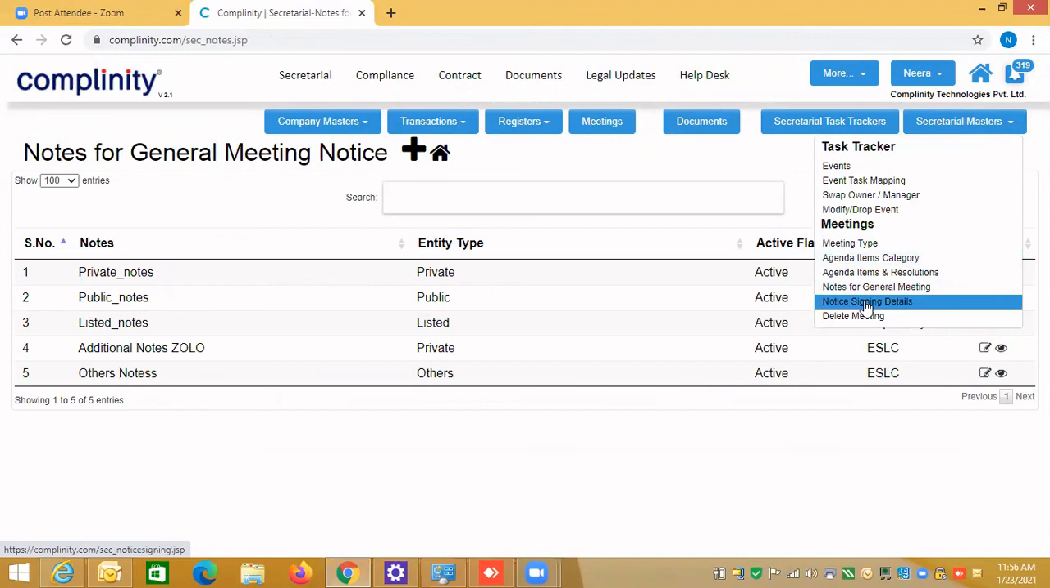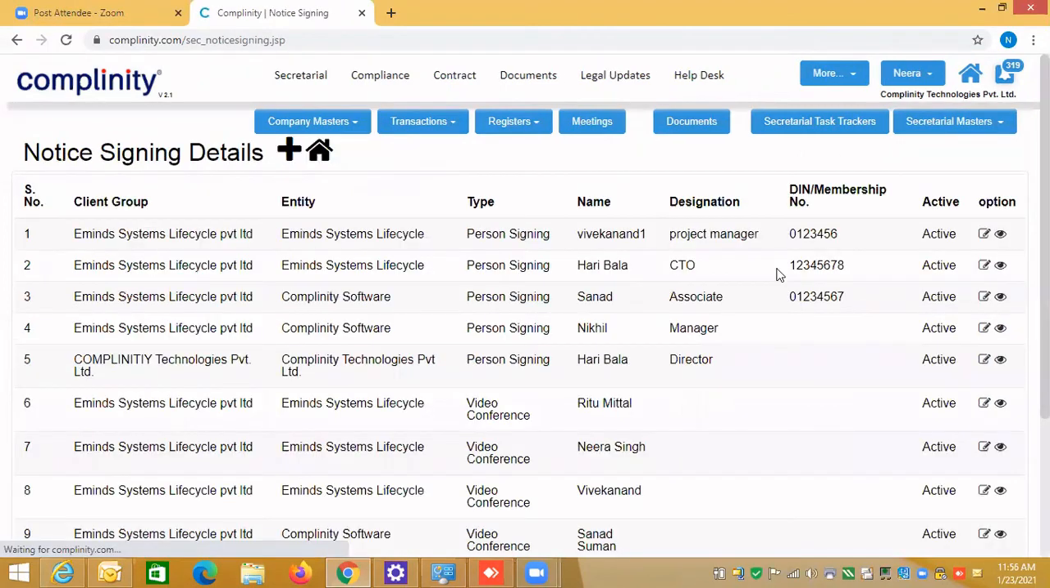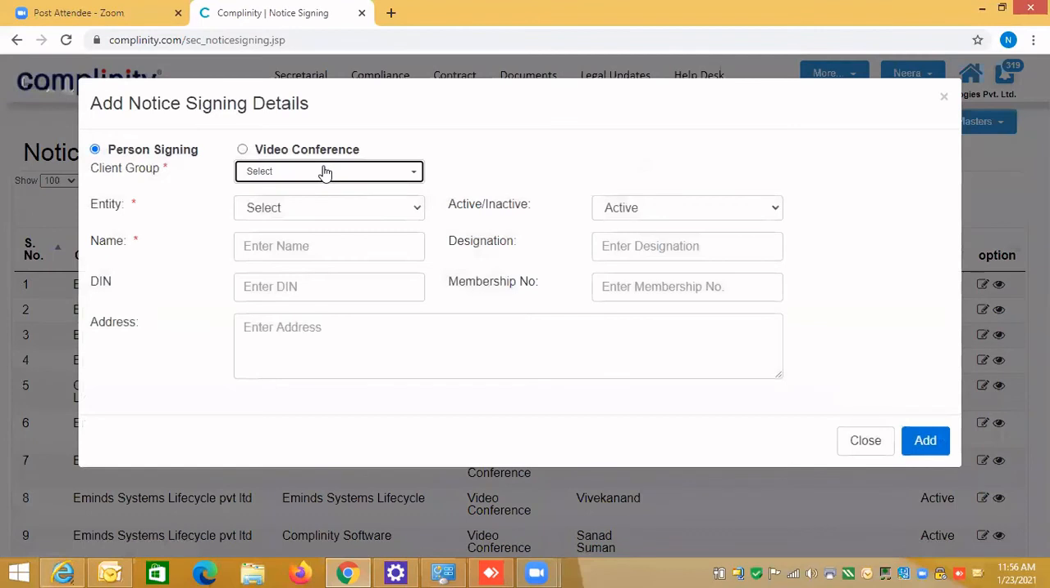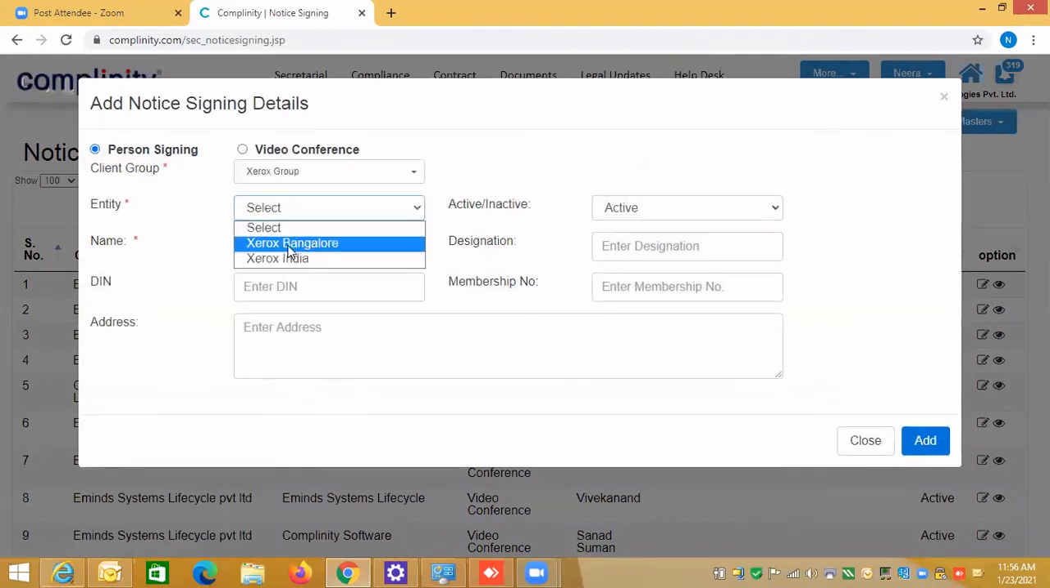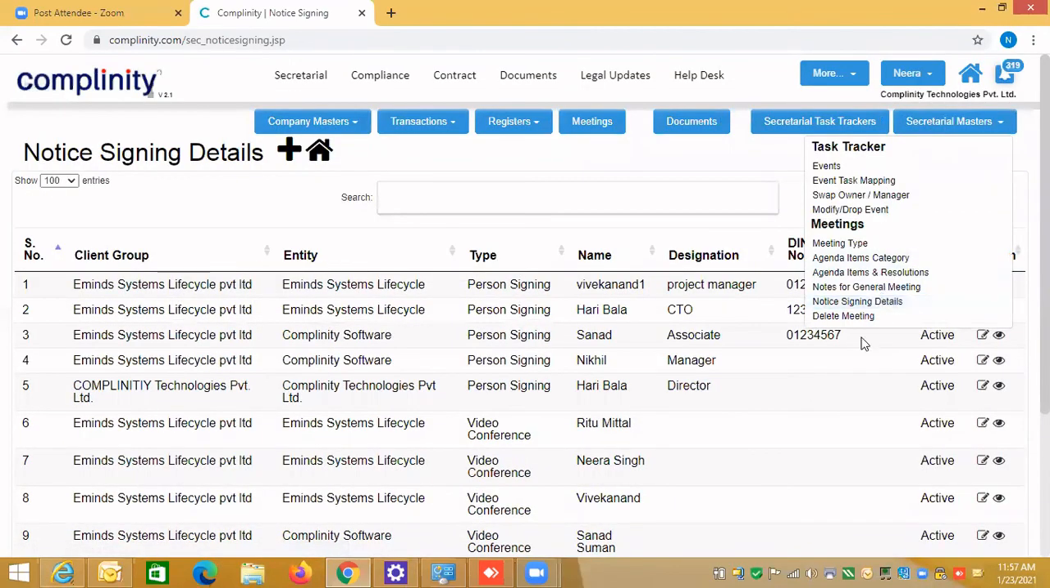And remember, I told you when we were creating the notice, I did not see anything in Xerox. If I click on the Xerox group, then I click Xerox Bangalore, this name will appear when I create a notice. So it is coming from the masters. These are the masters you need to create. I could create it ad hoc there, and you can also create it directly from here. Notice signing details, so these are the masters. You can play around and understand.